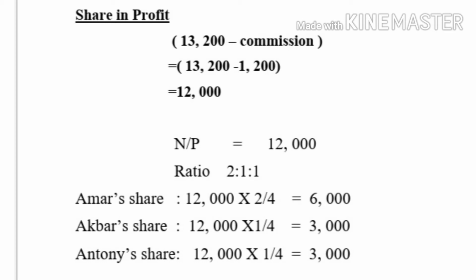And the remaining amount, here net profit 13,200 minus commission, that amount we can distribute to partners. Here 13,200 is the profit minus commission 1,200. The amount would be 12,000. This 12,000 we can distribute according to the profit sharing ratio.